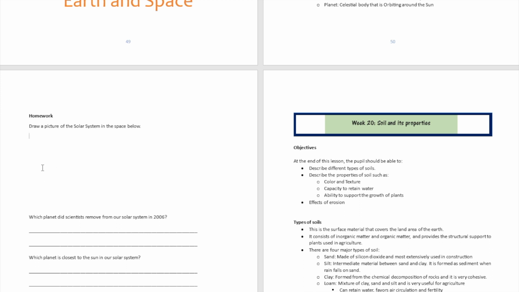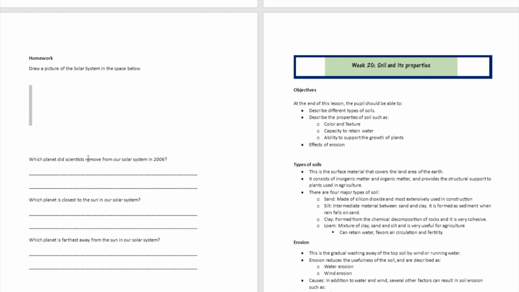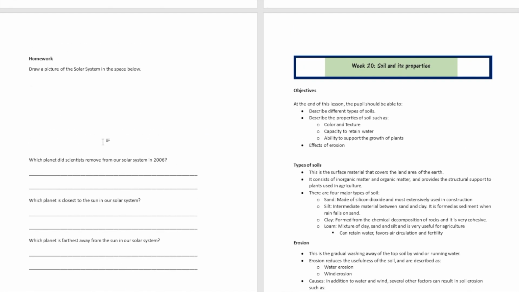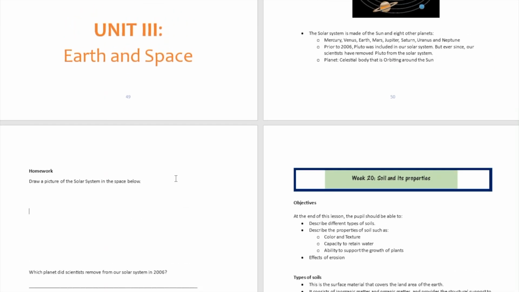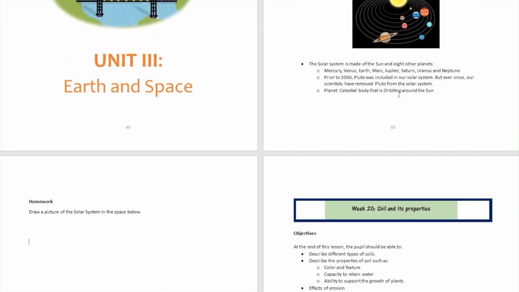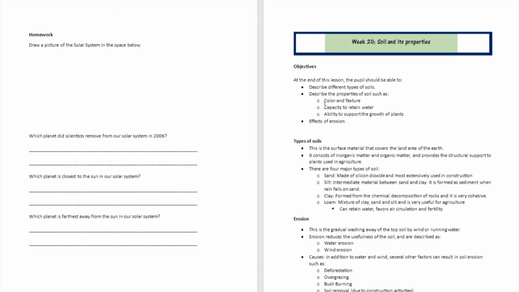So your first exercise right now is going to be to draw a picture of our solar system using the space over here. So when you turn to your workbook on page number 51, go ahead and try to draw yourself a picture of the solar system using the space. So question: which planet did the scientists remove from our solar system in 2006? Well, if you remember what we talked about, that planet is going to be called, wow, Pluto. You got it.